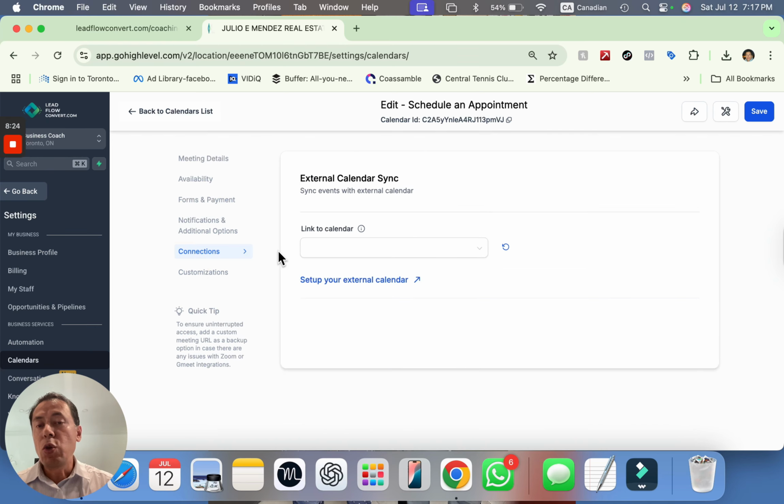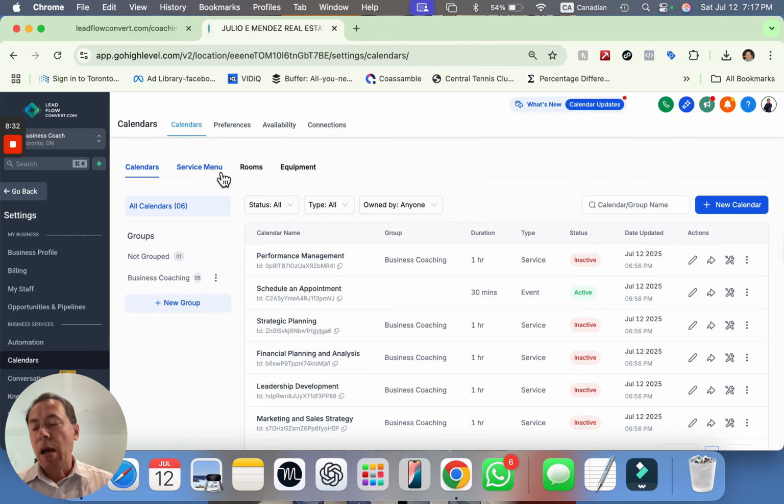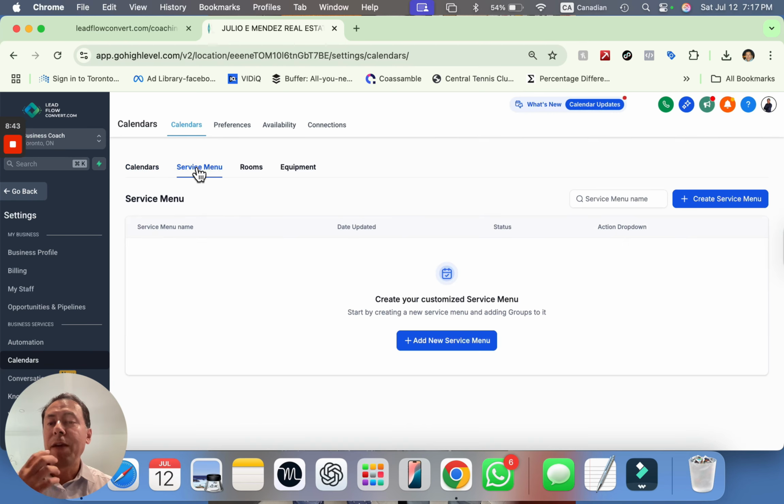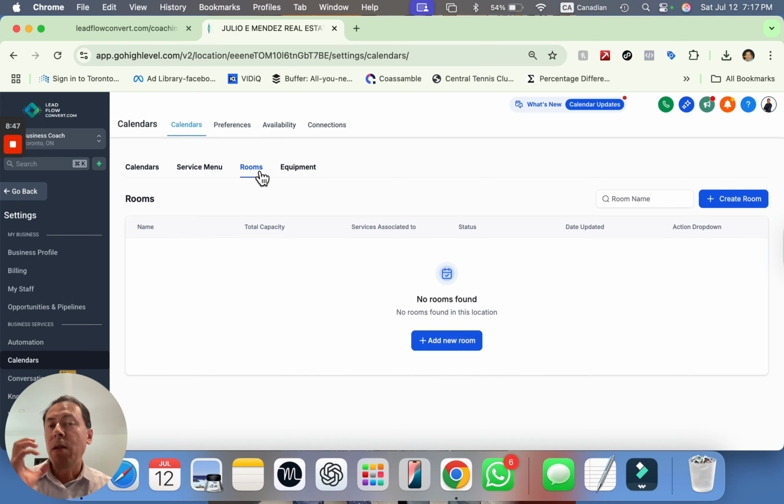And again, you can actually link any calendar you have. You can customize it. You can connect. You can have integrations with Google and Outlook and whatnot. Like I was telling you, if you're a large firm, maybe you have various people. Maybe you have a particular menu, or maybe you have a room as well, or maybe a particular equipment that people want to see.